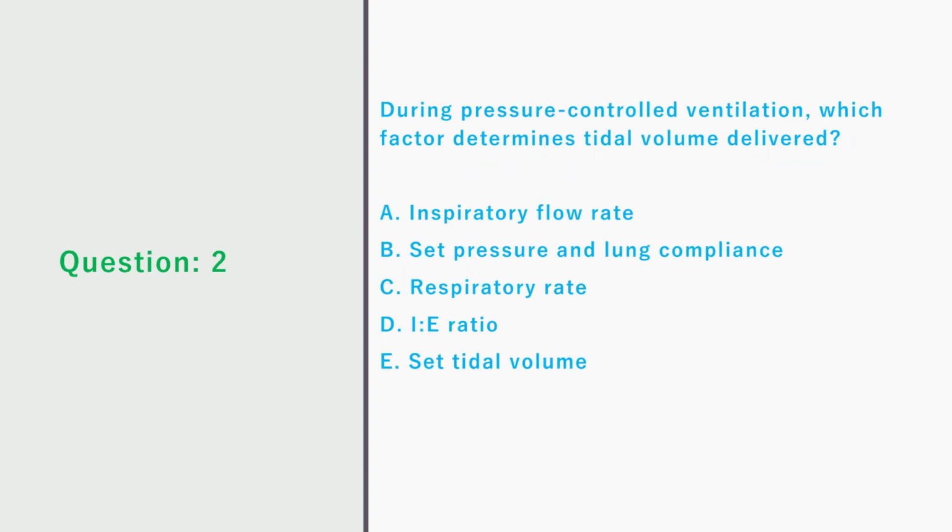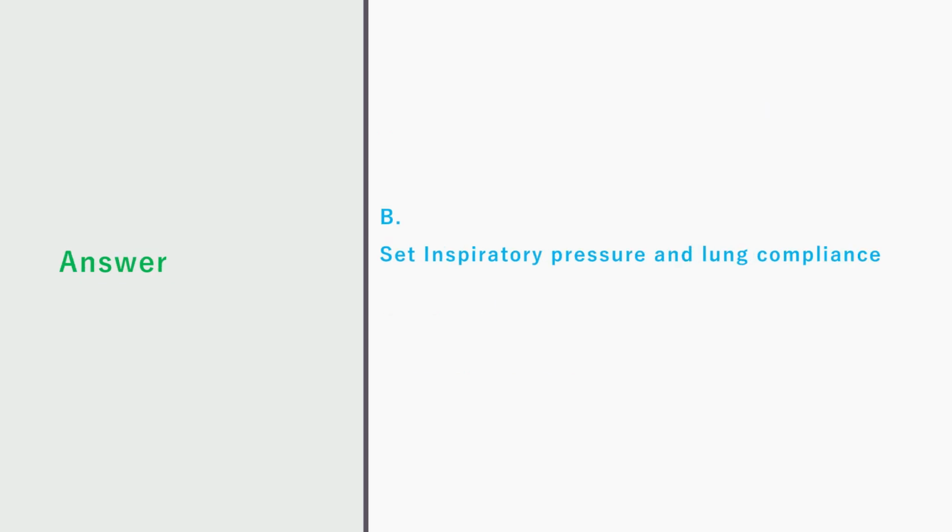Question 2. During pressure-controlled ventilation, which factor determines tidal volume delivered? A. Inspiratory flow rate. B. Set pressure and lung compliance. C. Respiratory rate. D. Inspiratory to expiratory time ratio. E. Set tidal volume. Correct answer is B. Set inspiratory pressure and lung compliance.